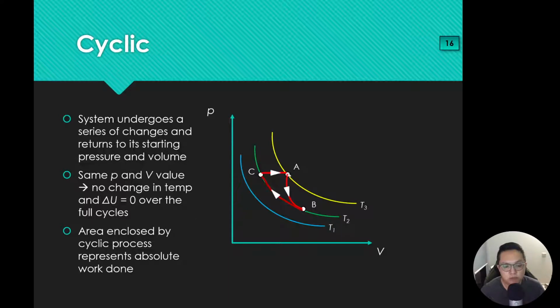But for each of the processes, A to B, or B to C, or C to A, there could be changes in delta U. There could be changes in your internal energy depending on how it is done.